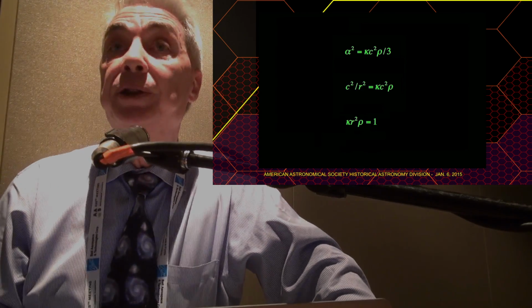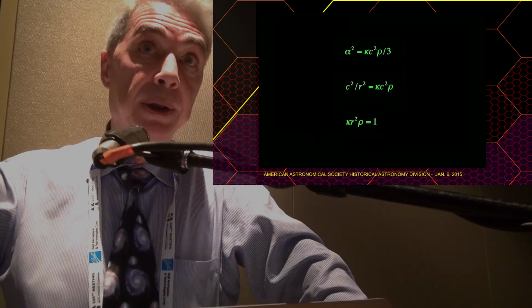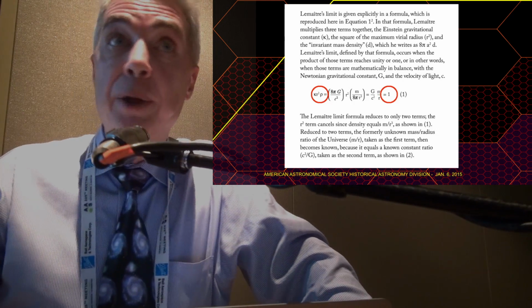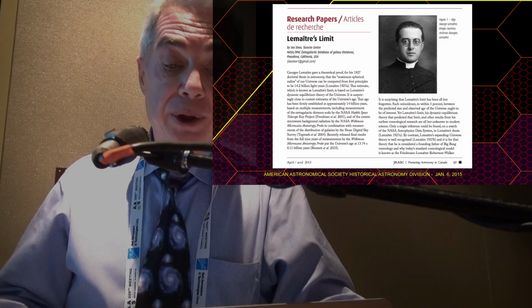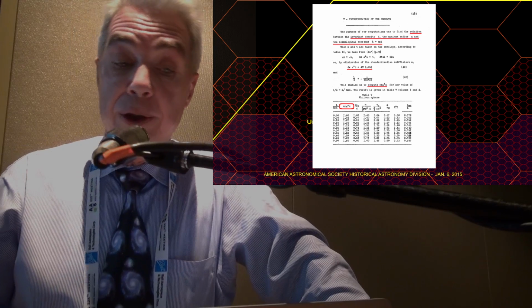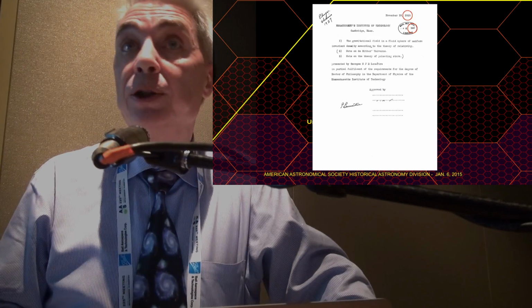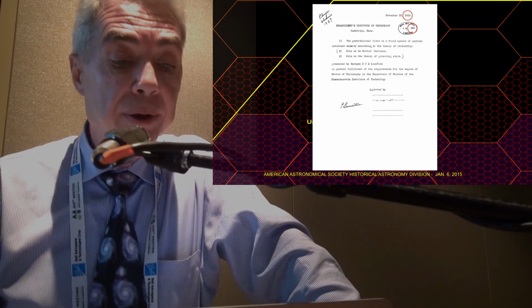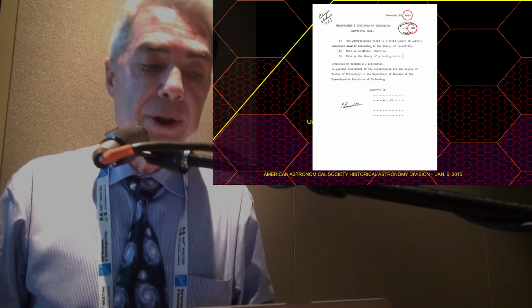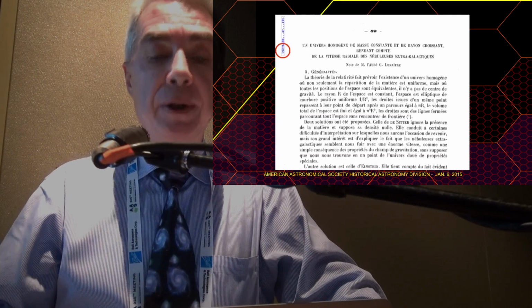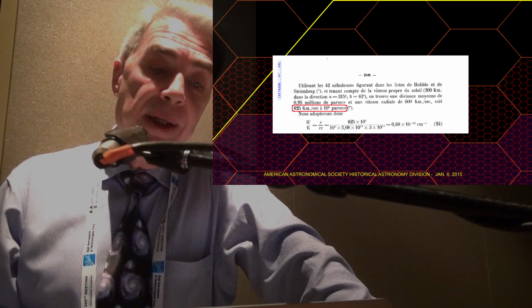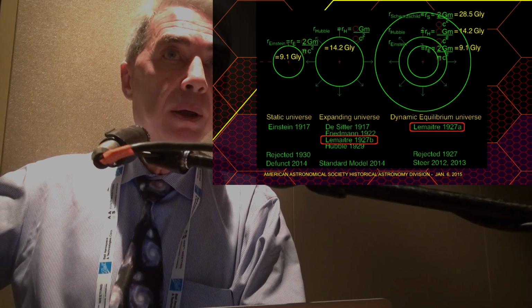And through these intermediate steps, it happens to reduce to exactly the same equation that Lemaitre's dynamic equilibrium theory is based on, as shown in my paper describing Lemaitre's model, published in the Journal of the Royal Astronomical Society of Canada, 2013. Same as published by Lemaitre in his doctoral thesis, submitted in 1925, earned at the Massachusetts Institute of Technology in 1927. And none of this, ladies and gentlemen, is to be confused with what Lemaitre is famous for from 1927. This is a paper published in French, deriving the very first ever Hubble constant of expansion published for our universe. That is Lemaitre's contribution to the simple Big Bang that we have.